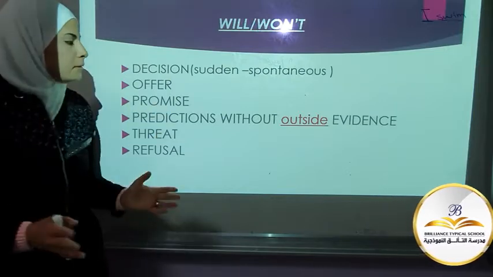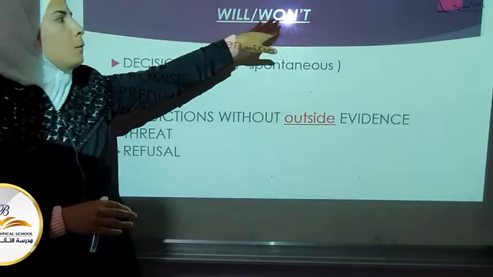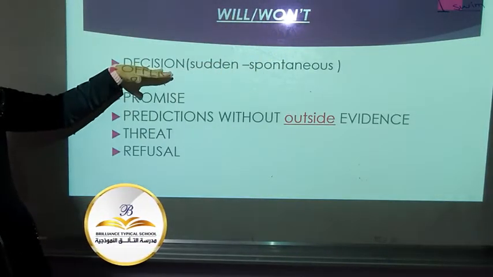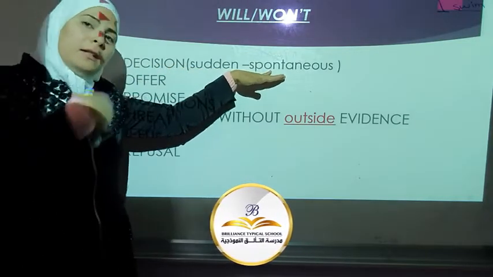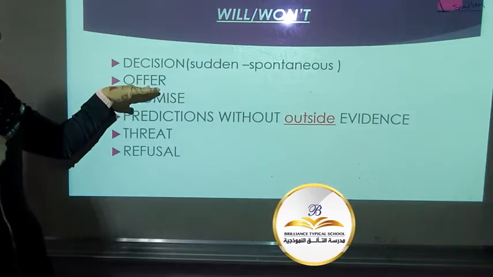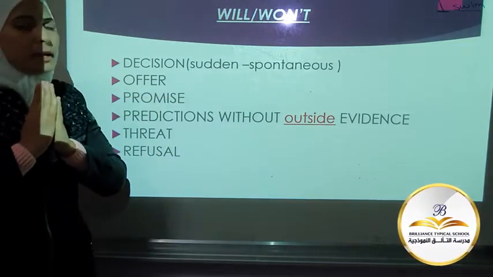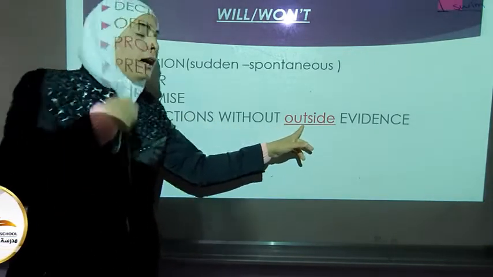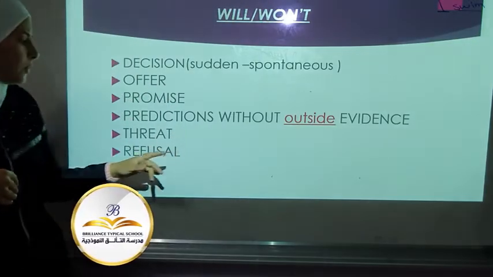To repeat the whole that we have had until now: we use will for future. We use it for sudden, spontaneous decisions, as I told you. I'm hungry, I'll make a sandwich. Offer: I'll help you. Promise: I promise, I will not tell anyone. Predictions without outside evidence, according to my opinion or point of view.